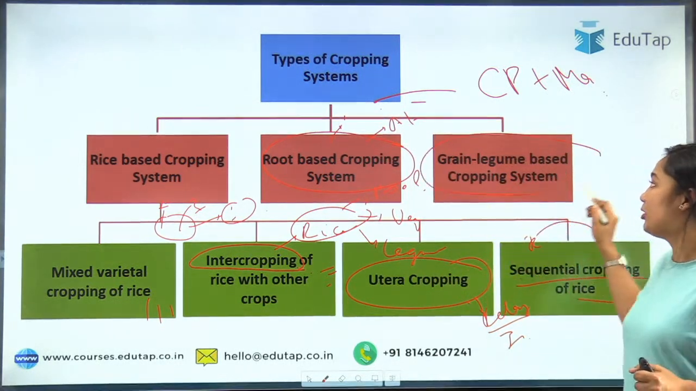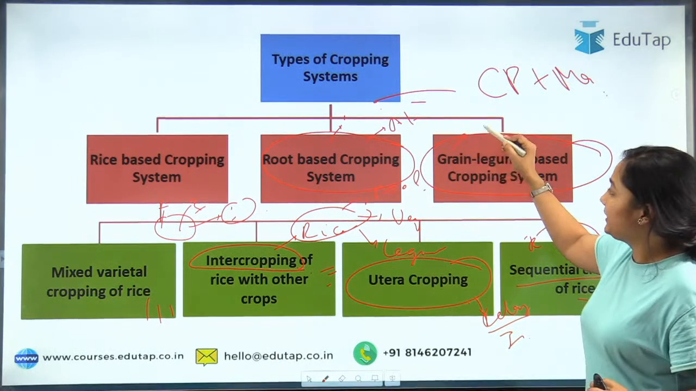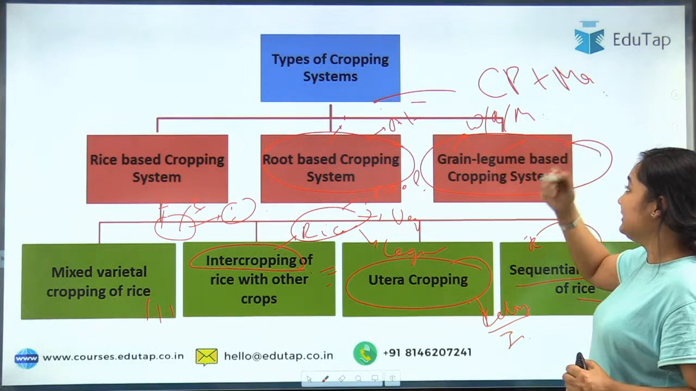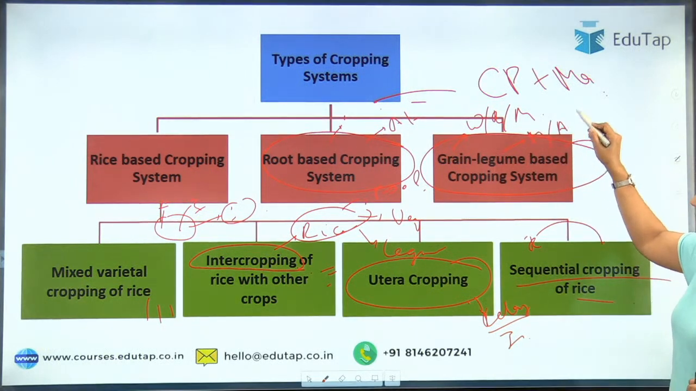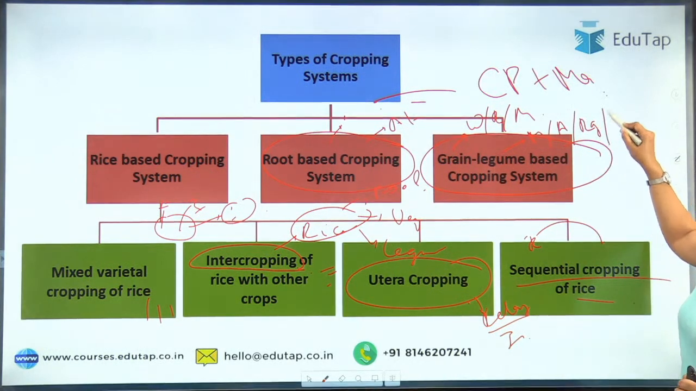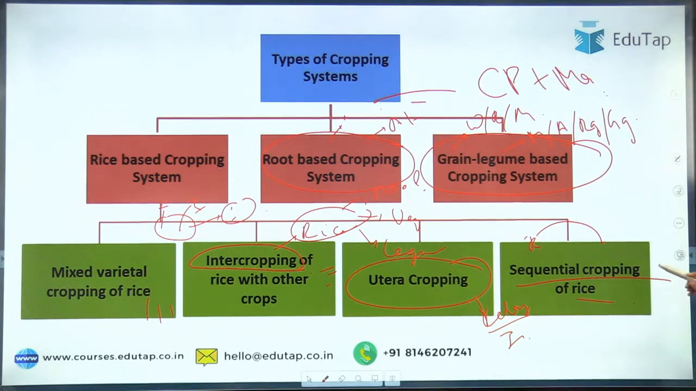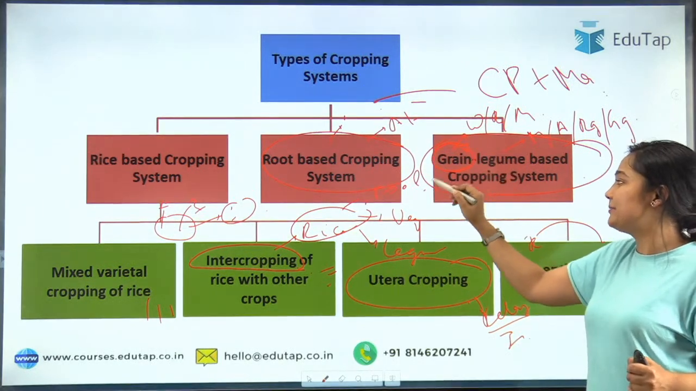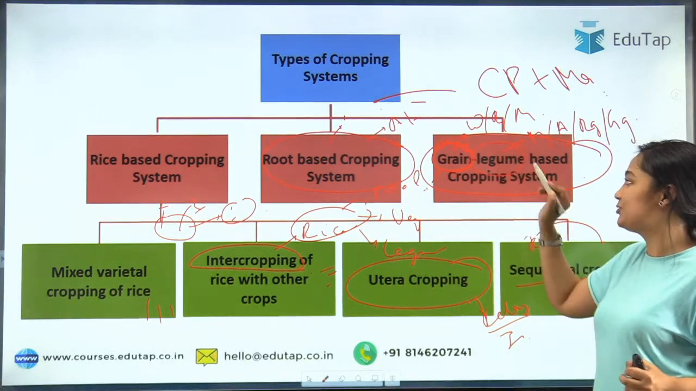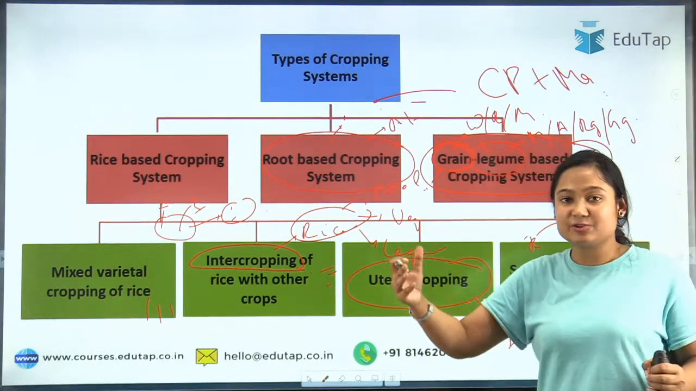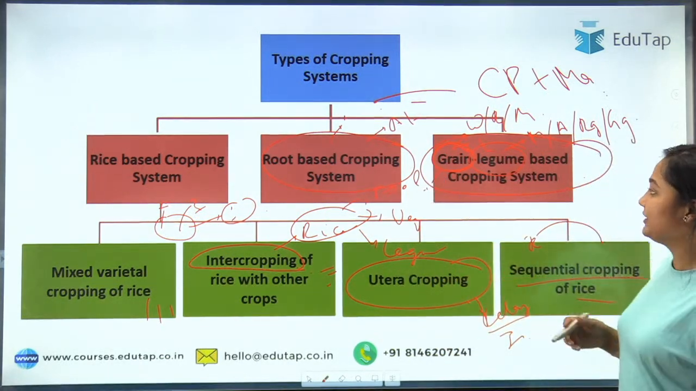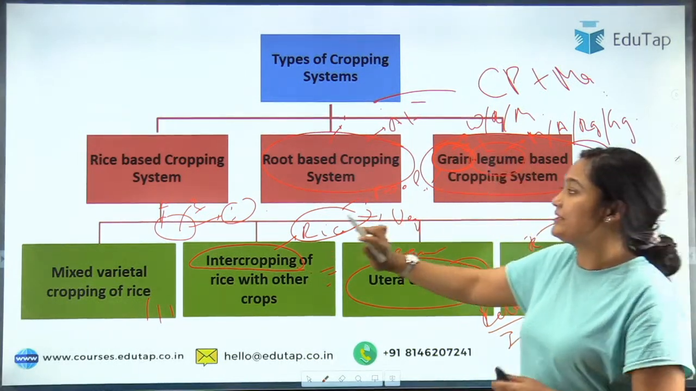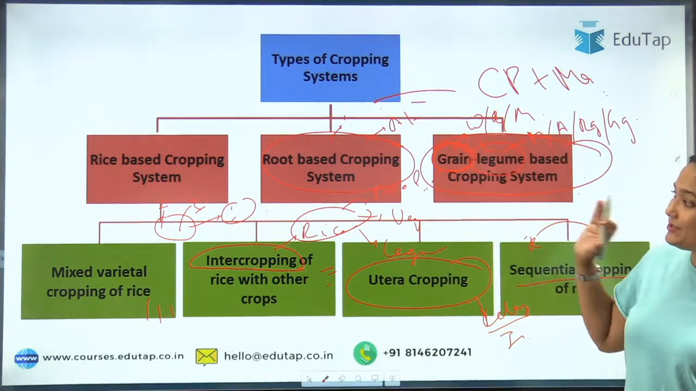Then the grain legume based cropping system. One crop will be your grain, that means wheat, rice, maize. The next will be legumes, let's say moong, arhar, red gram, green gram. This is very advantageous because grains are exhaustive crops and legumes are restorative crops. They fix nitrogen that has been exhausted by the grain. That is the grain and legume based system. Very easy. The rice based cropping system is very important, so we will discuss it.